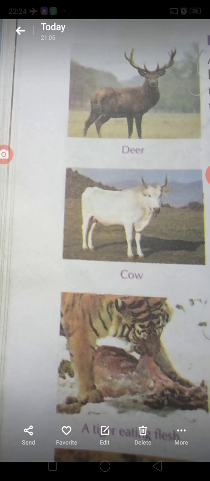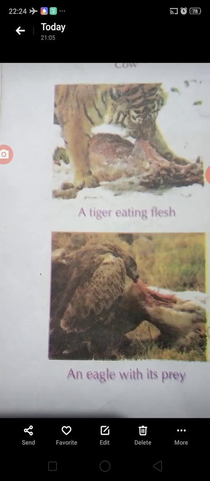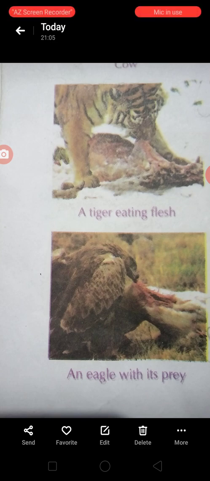Carnivorous animals. Animals that eat only the flesh of other animals are known as flesh-eating animals or carnivorous animals. For example, lion, tiger, wolf, etc. Omnivorous animals.